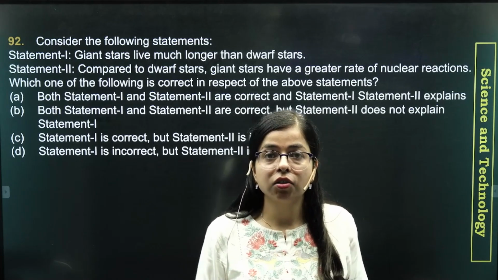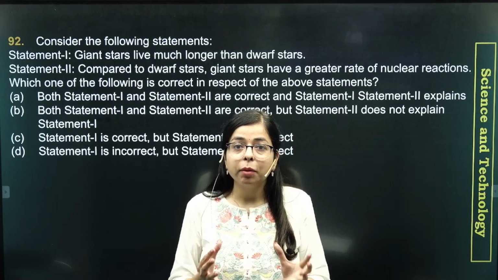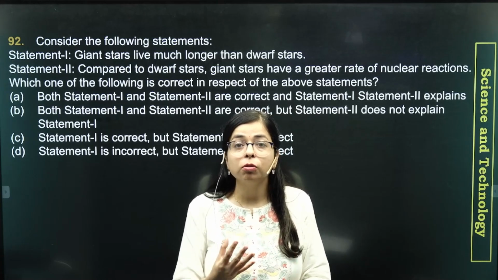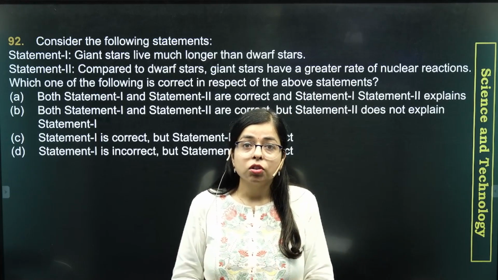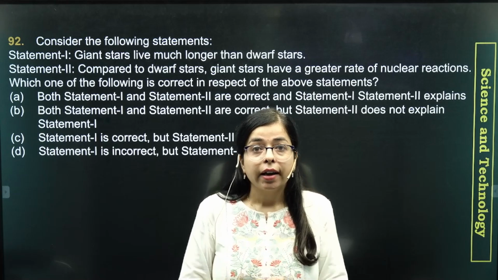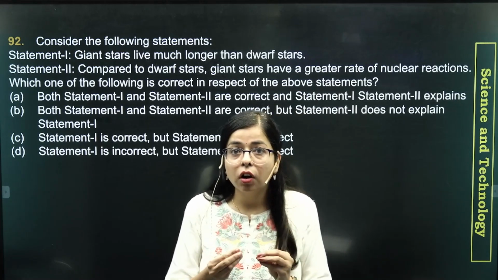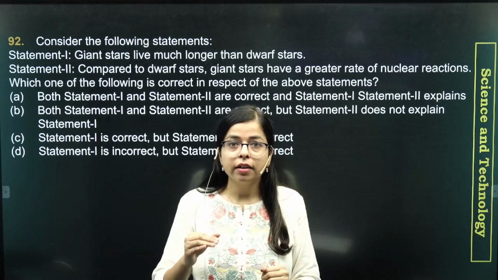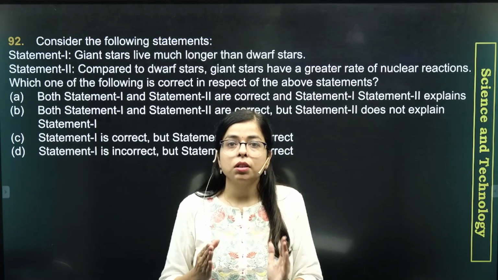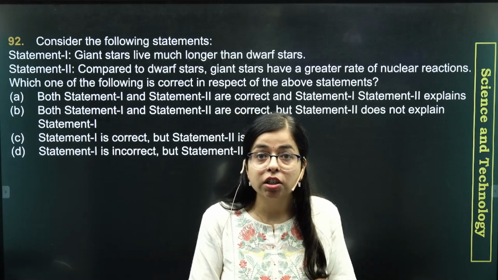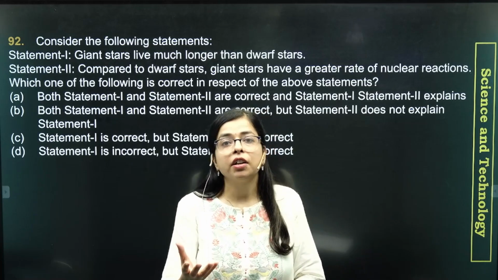Now this brings us to the point of what is happening in stars, that is, what is the primary process of energy generation or fuel burning in any star. Stars are primarily composed of hydrogen gas, right? And there is a process known as nuclear fusion, which is happening at the core of giant stars and dwarf stars also. At the core of both kinds of star, there is a process called nuclear fusion, in which hydrogen or the lighter nuclei fuse together to form heavier nuclei.